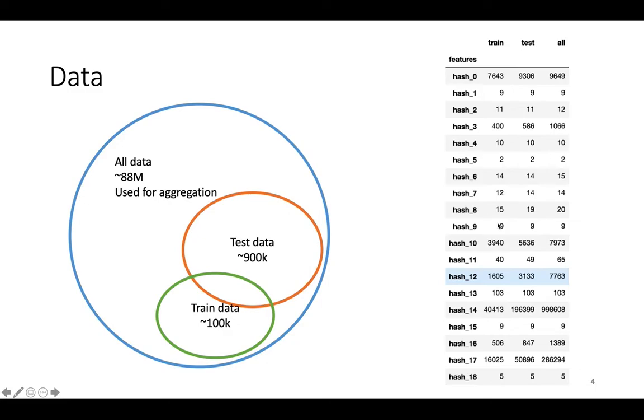But for some features with high cardinality, like hash 12, the number of unique values for the train is much smaller than the test. It means that we have some values in the test that are not available in the train. Therefore, to capture all the patterns in the test data, we need to use the aggregation data, which has more information.